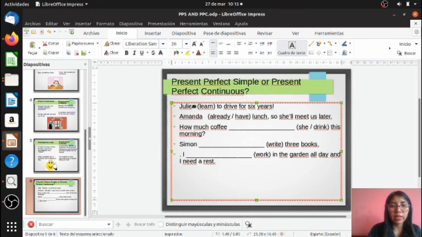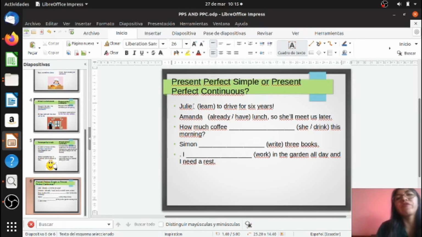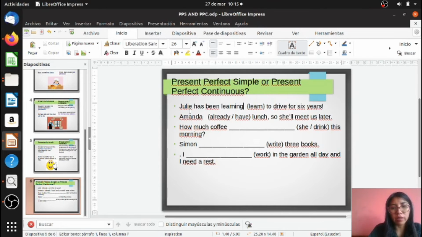Okay, in this case, pay attention. This is: Julie learn to drive for 6 years. Pay attention, in this kind of sentence, it shows the time, the duration. So we are going to use present perfect continuous. Julie has been learning to drive for 6 years.